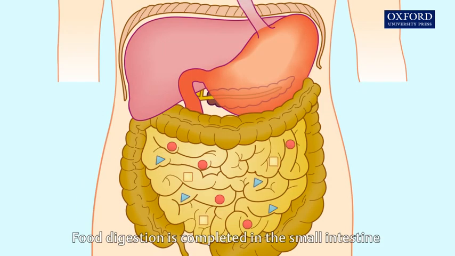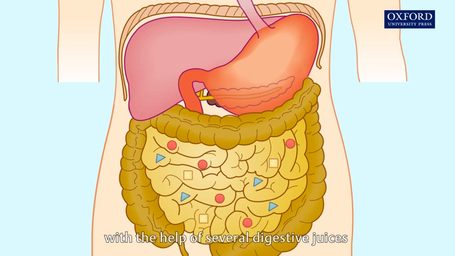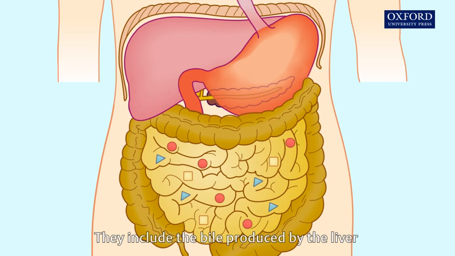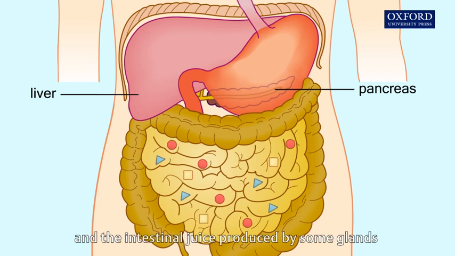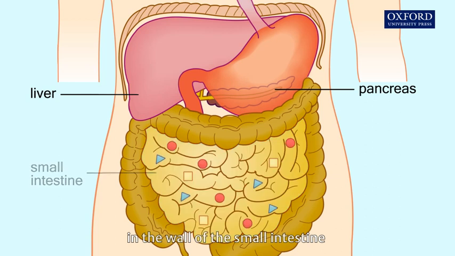Food digestion is completed in the small intestine with the help of several digestive juices. They include the bile produced by the liver, the pancreatic juice produced by the pancreas, and the intestinal juice produced by some glands in the wall of the small intestine.